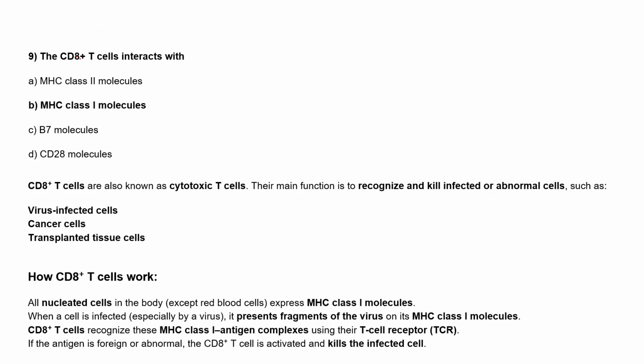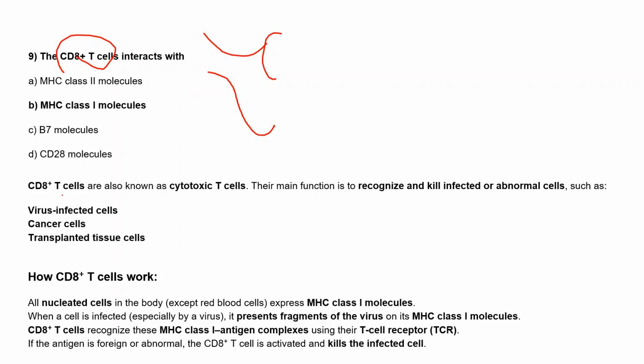What are these CD8 positive T cells? We already discussed. These are the cytotoxic T cells. We know that T cells are mainly divided into two types, one is CD4, another one is CD8, named depending upon the receptors present, that is cluster of differentiation 4 and cluster of differentiation 8. Right?